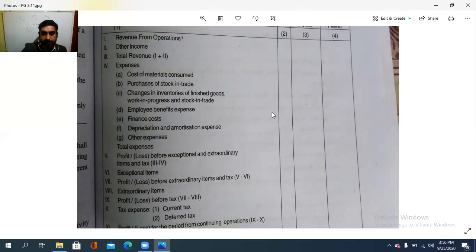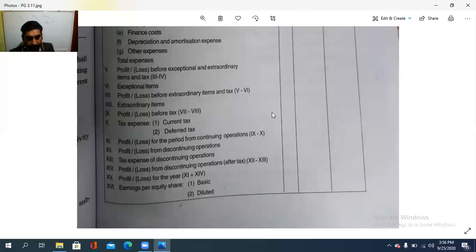Then tax expenses are there, current tax and deferred tax. Then profit or loss for the period from the continuing operation, that is 9 minus 10, and then we will get profit or loss from the discontinuing operation and the tax expenses of discontinuing operation. Then the profit or loss from discontinuing operation after tax, that is 12 minus 13, and then finally profit or loss for the year, that is